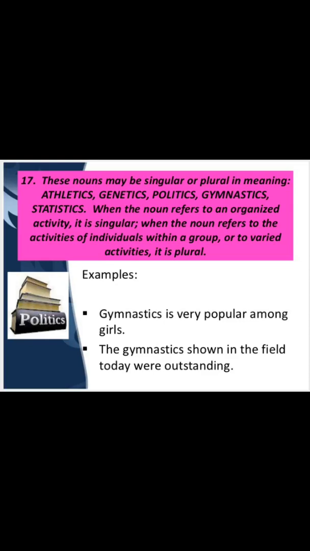Gymnastics is very popular among girls. So here gymnastics is an organized activity, and that's why the verb is singular in this sentence, that is is. In the next one, the gymnastics shown in the field today were outstanding. That means here we are talking about the individual activity of the gymnastics team. That's why the plural verb has been used in this sentence.